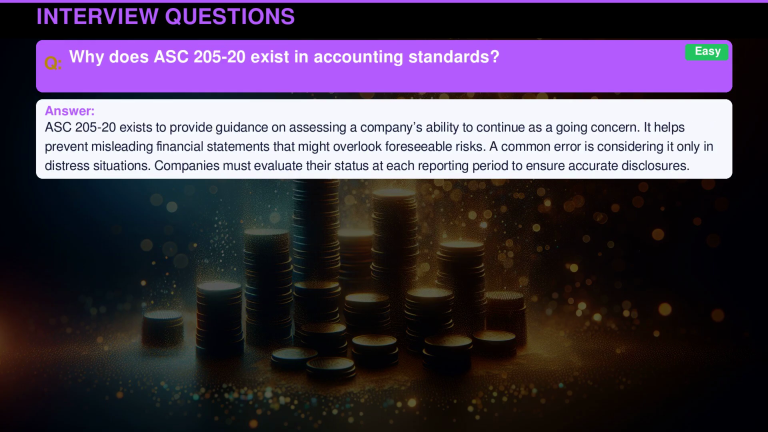ASC 205-20 exists to provide guidance on assessing a company's ability to continue as a going concern. It helps prevent misleading financial statements that might overlook foreseeable risks. A common error is considering it only in distress situations. Companies must evaluate their status at each reporting period to ensure accurate disclosures.